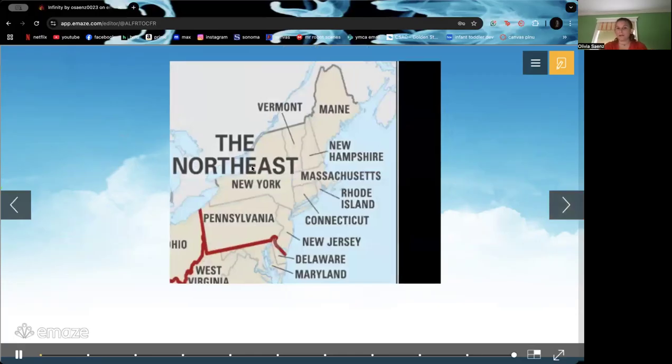So here's the map that I was just telling you about. This is the border right up here above Vermont and everything. And here's Pennsylvania, New York. They are separated by a little bit of water, but you get the idea. And then there's Maine up there, New Hampshire, Massachusetts, and everything else.